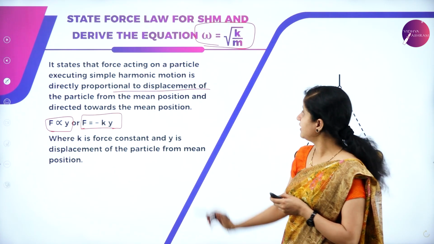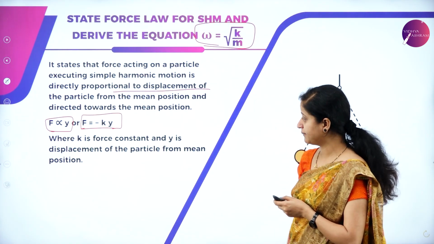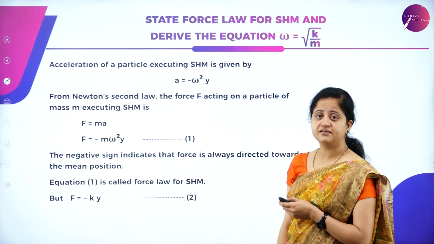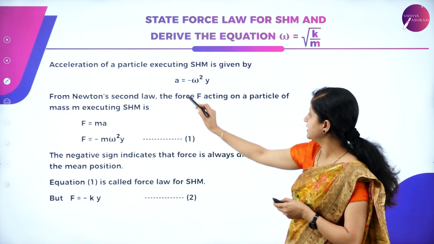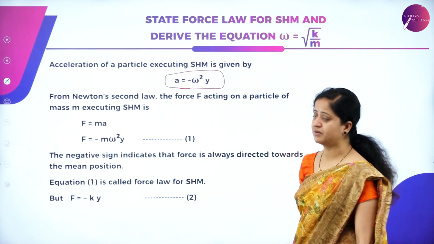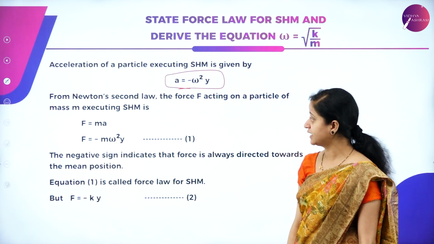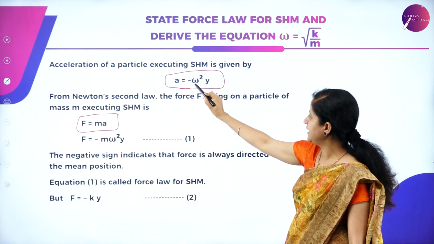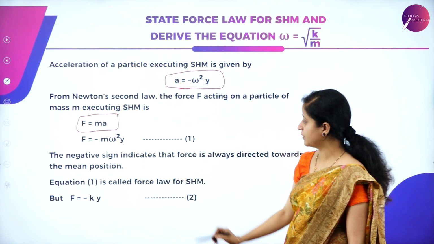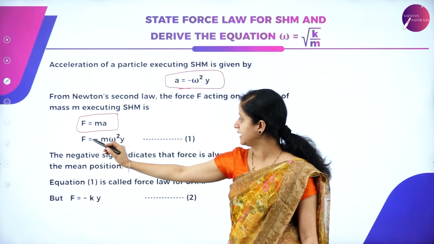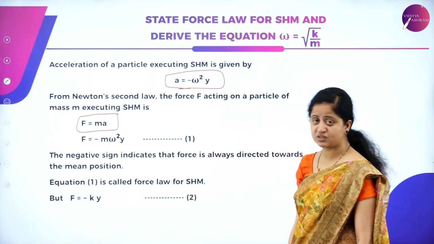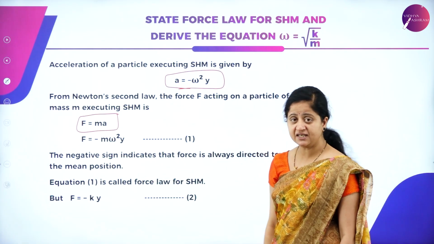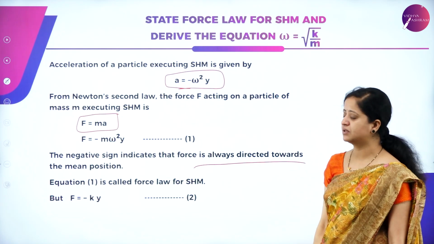Now we have to derive the equation omega is equal to root of k by m. So let's write the expression for acceleration, that is given by a is equal to minus omega square y. But from Newton's second law of motion, we know that f is equal to m into a, and a is nothing but minus omega square y. I am just substituting the same, so we get f is equal to minus m omega square y, and the negative sign indicates that the force is always directed towards the mean position.